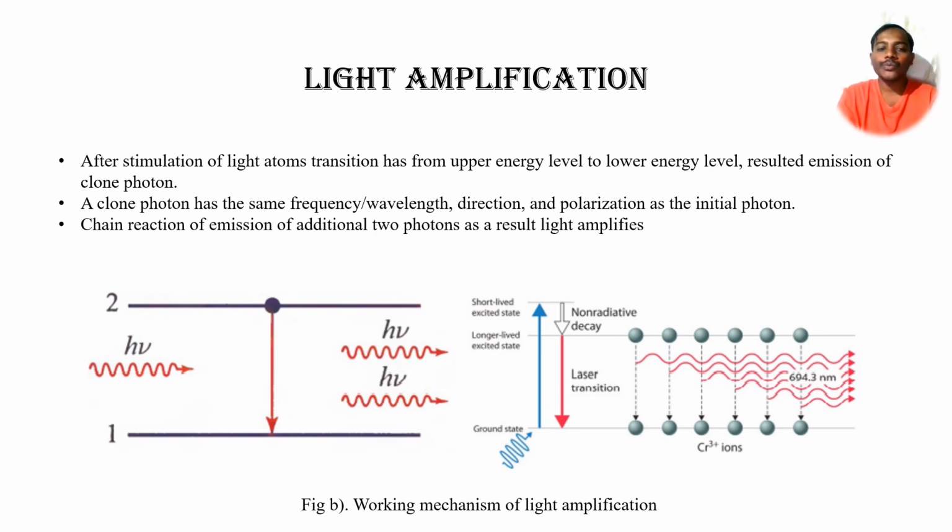Light amplification happens in stimulated emission: when we apply external stimulation, the atoms in the upper energy level absorb the energy and fall down into the lower energy level. At that time they emit two photons, and those photons are also responsible for the secondary emission of photons. That photonic multiplication action happens, and we can see the light amplification process in figure B.